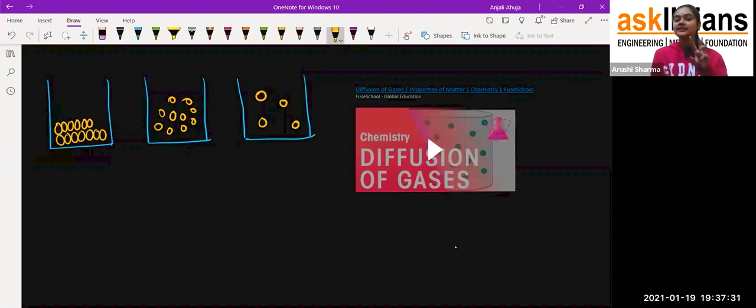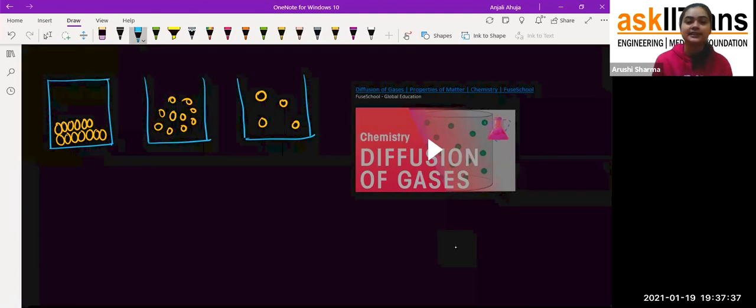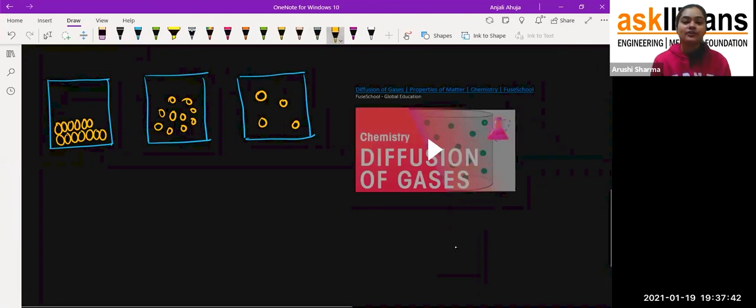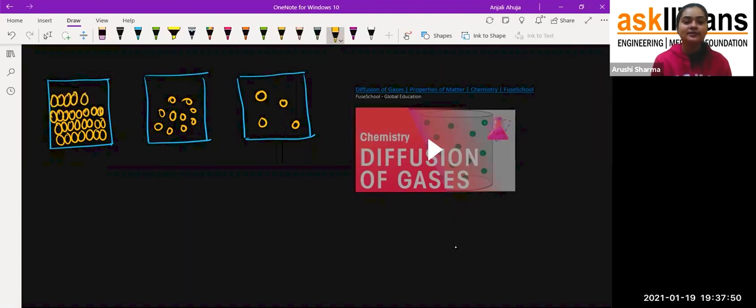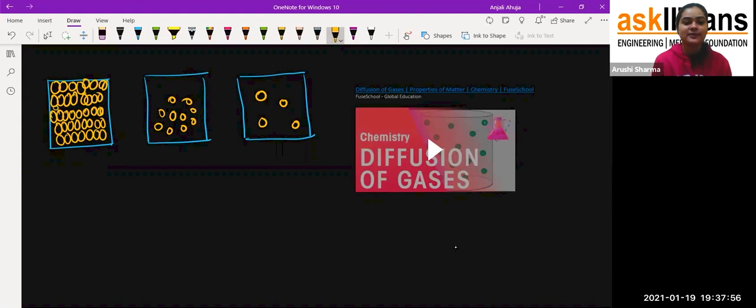Okay, so these are the three beakers in which you can see the particles. Or what I can do is, okay, this is the condition. Fine. Or I can draw it. Oh my God. Okay, just give me a minute so that I can fill this box now. Don't ignore these spaces. You'll say, ma'am, you were saying that there will be no space. Okay, so I'll fill that space. Don't worry.